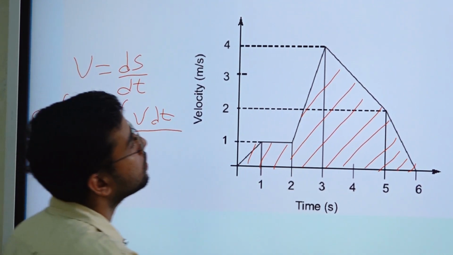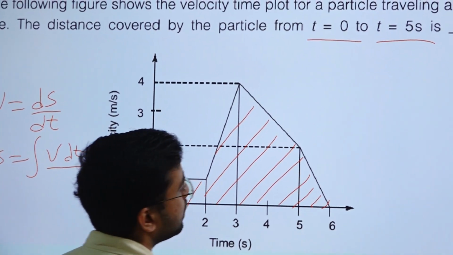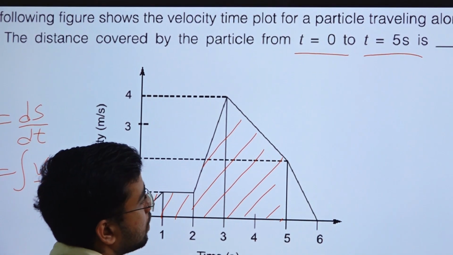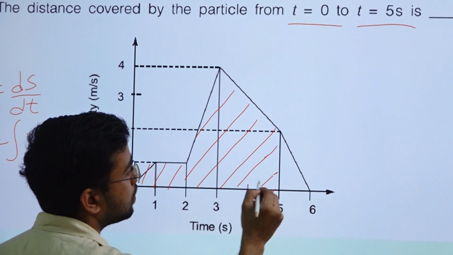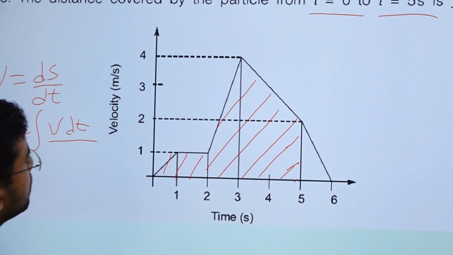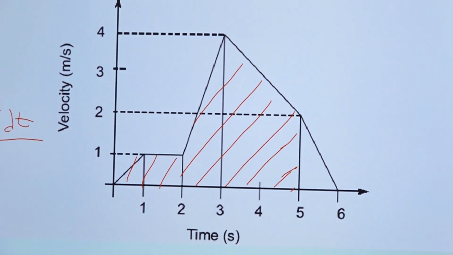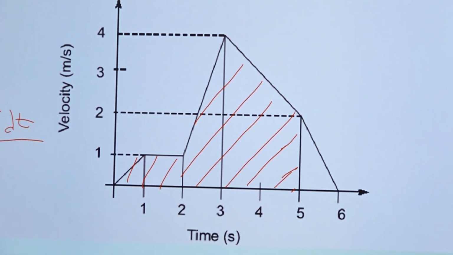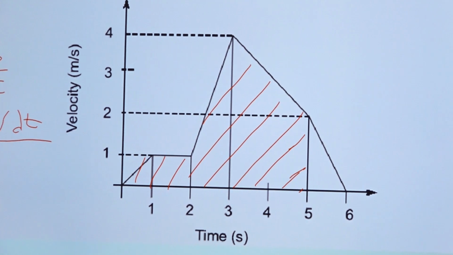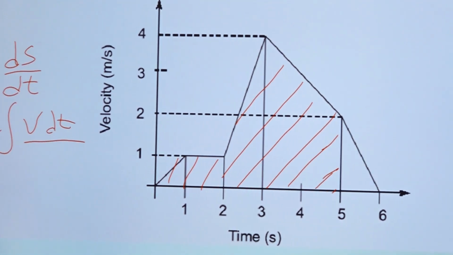No, up to 5 only, because they are asking t is equal to 0 to t is equal to 5 second. So up to here only we need to find out the area, right? So this whole area is divided into triangles. Many triangles are there. You just add them and find the answer, right? So that I am going to solve for you.